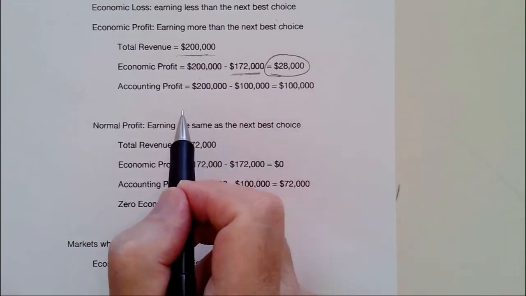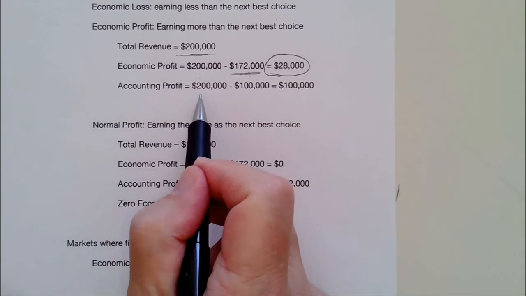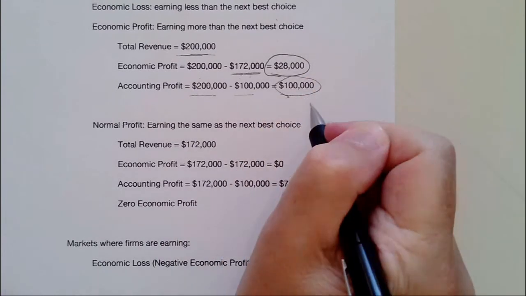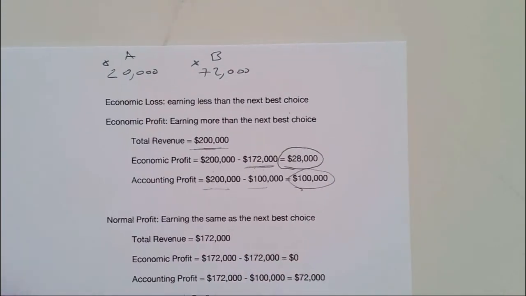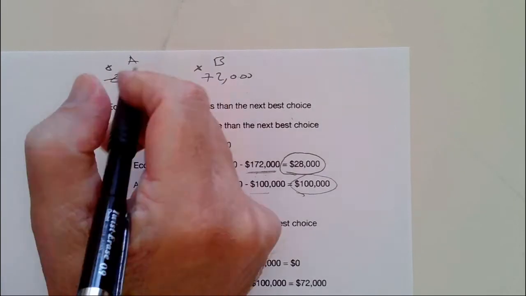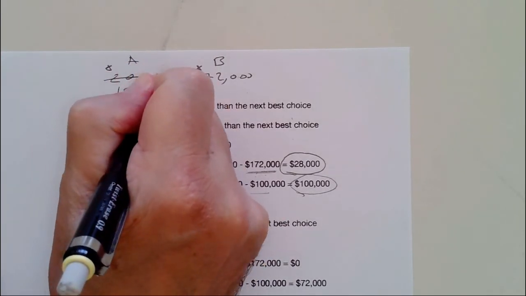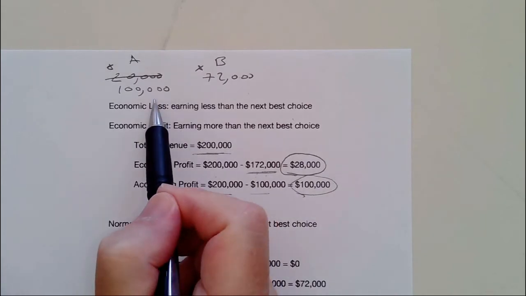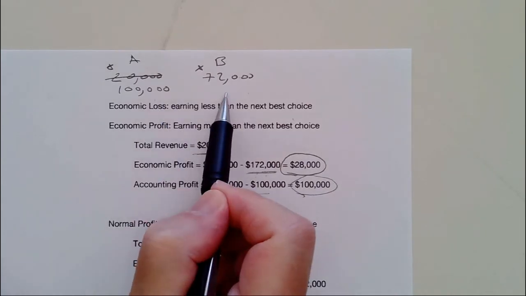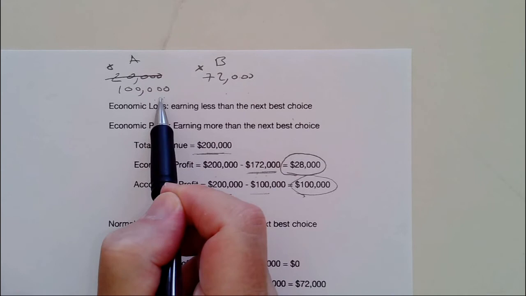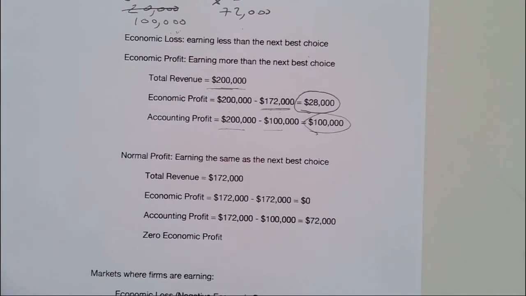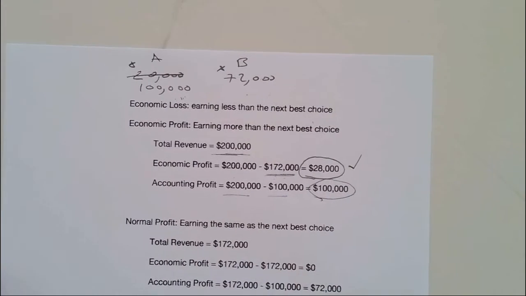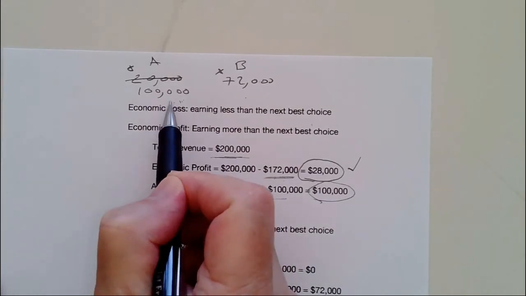If you look at the accounting profit, it would be 200,000 minus the explicit cost of 100,000. Now that's the two choices. Instead of being 20,000, it's now 100,000. So now we have two choices. A, work the land herself. B, rent it out, work for someone else. Now this one's higher by how much? 28,000. So it tells us another option out there, option A this time, where Monica can earn $28,000 more than option B.